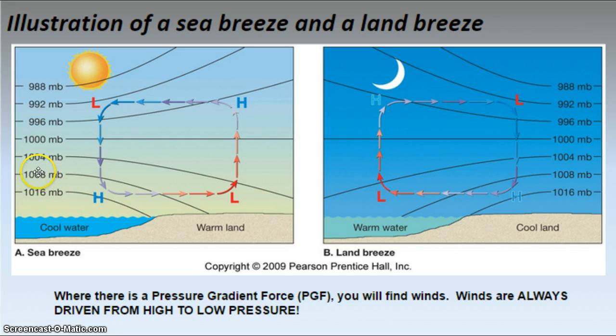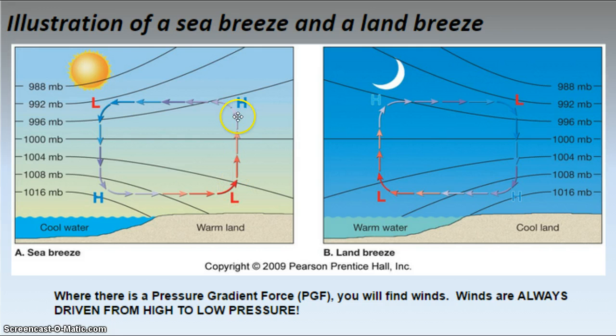So here I have a value. I have between 1,008 millibars and 1,016 millibars, so we'll call this 1,012. And this is higher pressure. Notice my millibar value here is between 1,004 and 1,008 millibars. We'll call that 1,006. This is a difference of 6 millibars. It's going to blow from high to low. This is my sea breeze. I go from high to low.